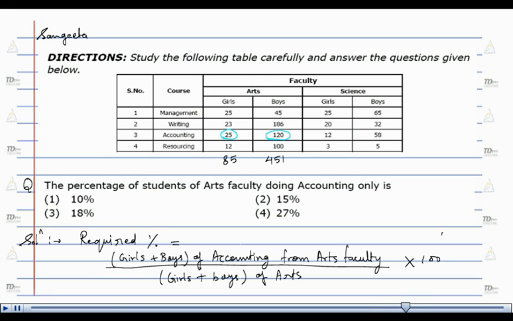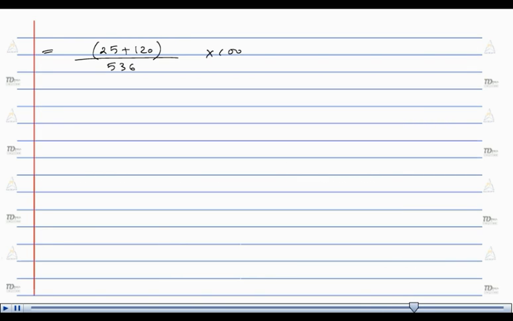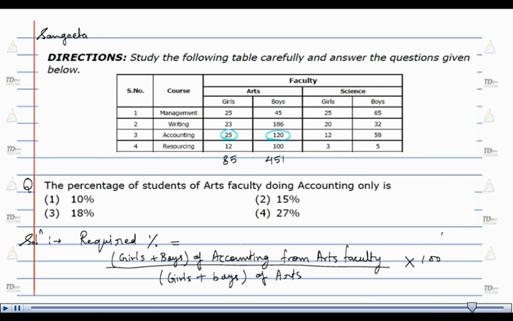Hence, the total of 451 and 85 is equals to 536. Then the required percentage is equals to 27%. Hence, option 4 is correct.